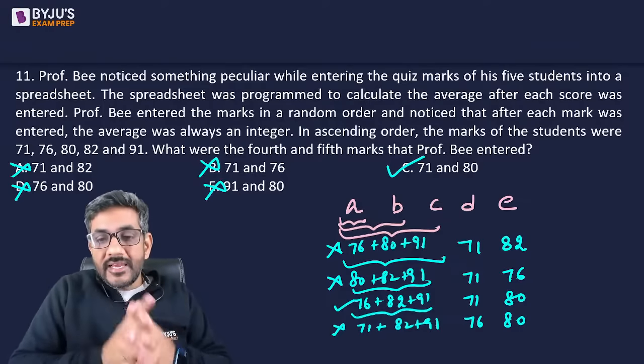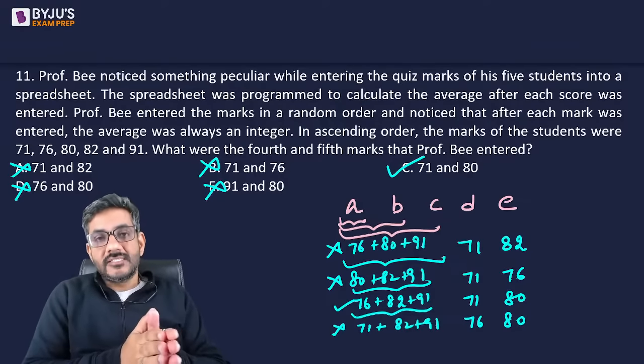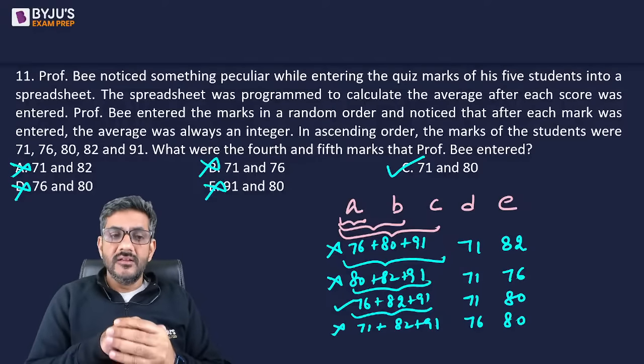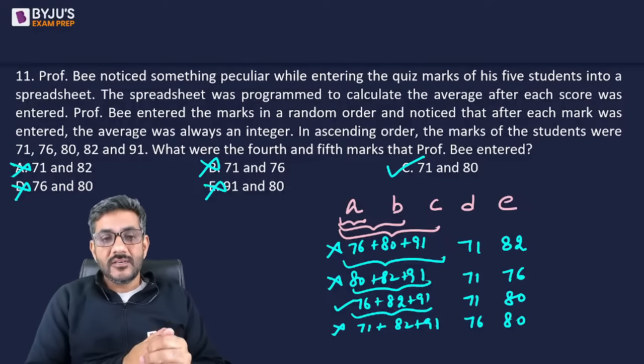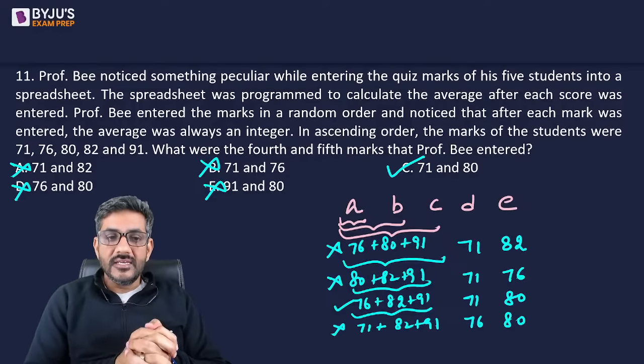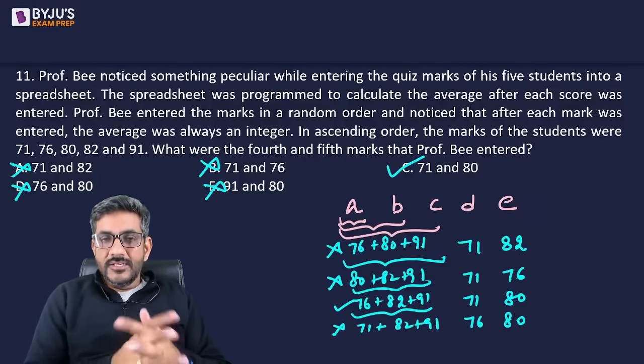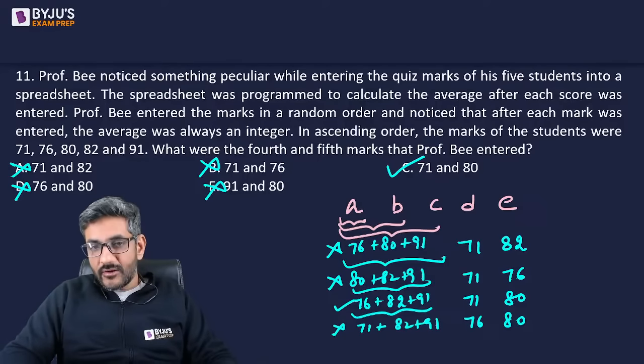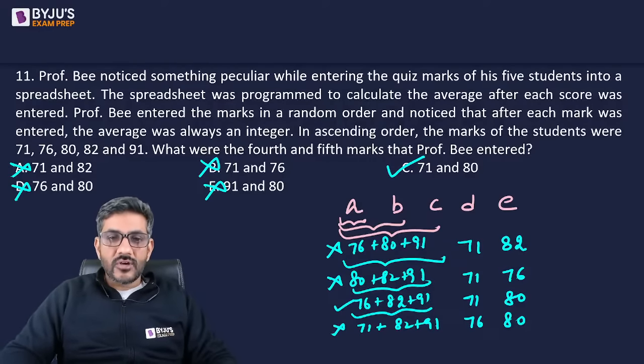That is the only case in which sum of first three is divisible by 3. बाकी केस में sum of first three से divisible ही नहीं आ रहा. So how can their average be an integer? Then only in that case, C case, it can be an integer. So C is the right answer for us. So that was the last question of the day. I'm sure you liked the session. I'm sure you liked all the questions as well. That's all from my side, guys.